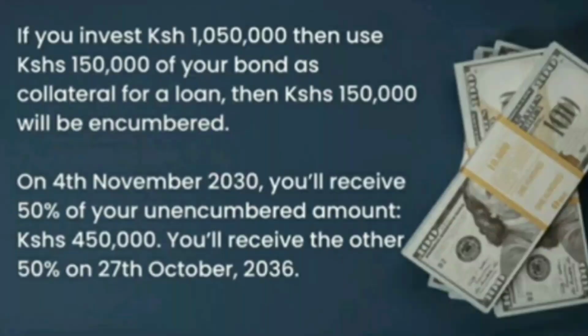For instance, let's say you've invested 1,050,000 Kenyan shillings, then you use 150,000 Kenyan shillings of your bond as collateral for a loan. The 150,000 Kenyan shillings will be encumbered. So on 4th November 2030, you'll receive 50% of your unencumbered amount, which will be 450,000 Kenyan shillings. Sorry, you'll receive the other 50% on 27th October 2036.